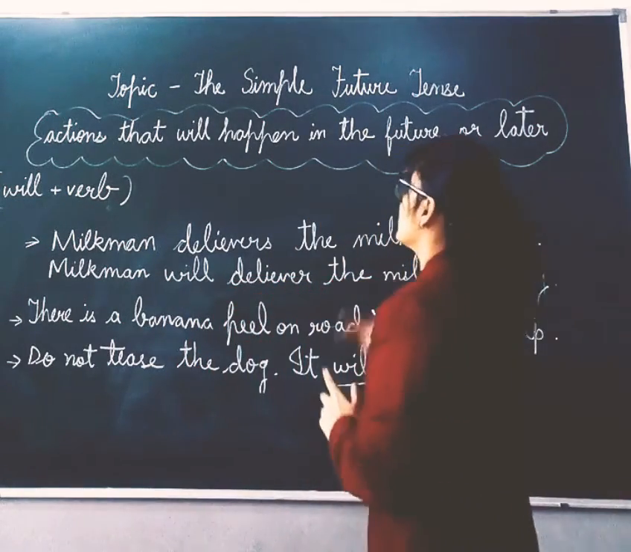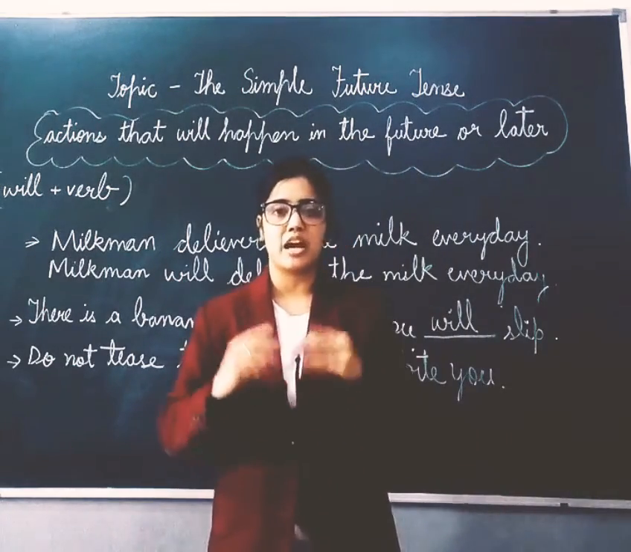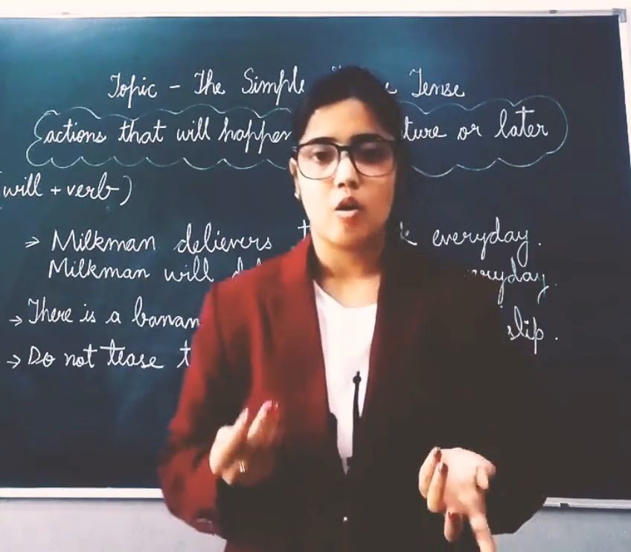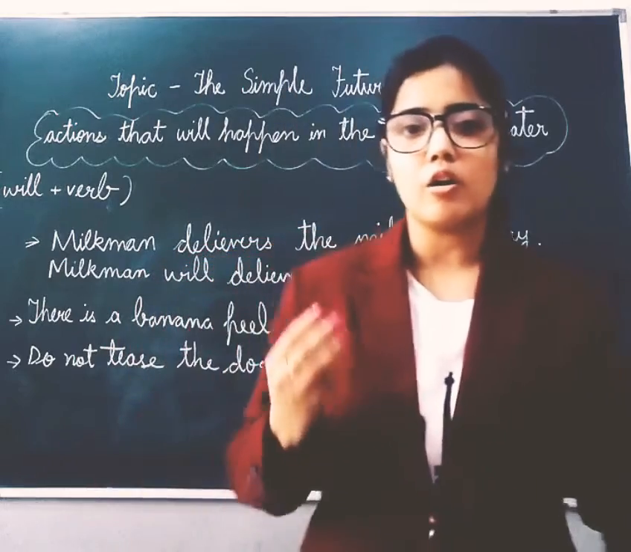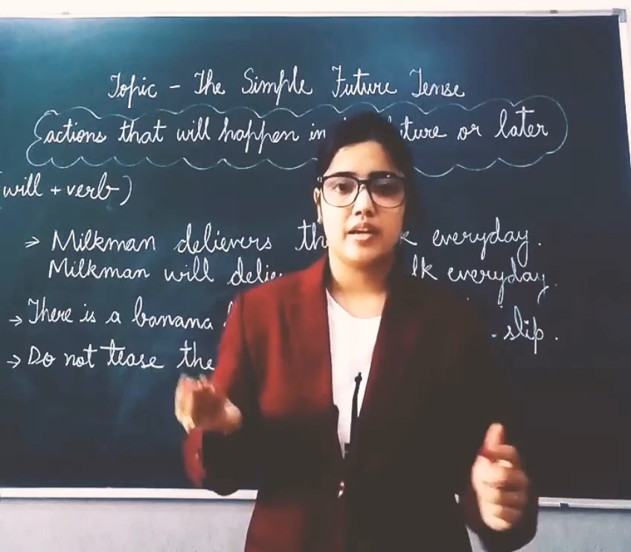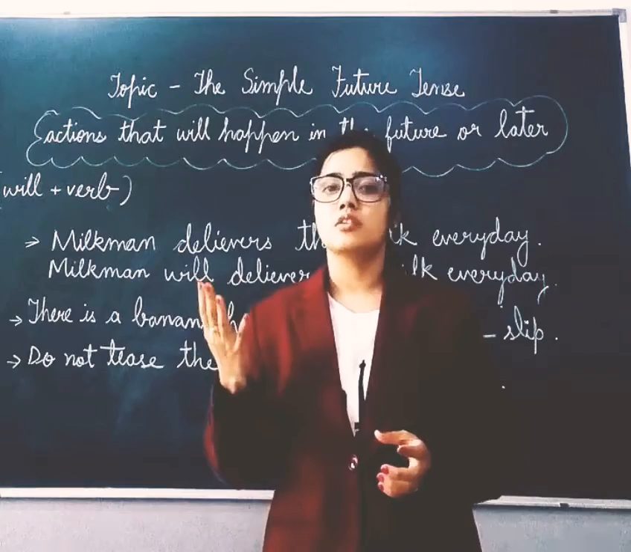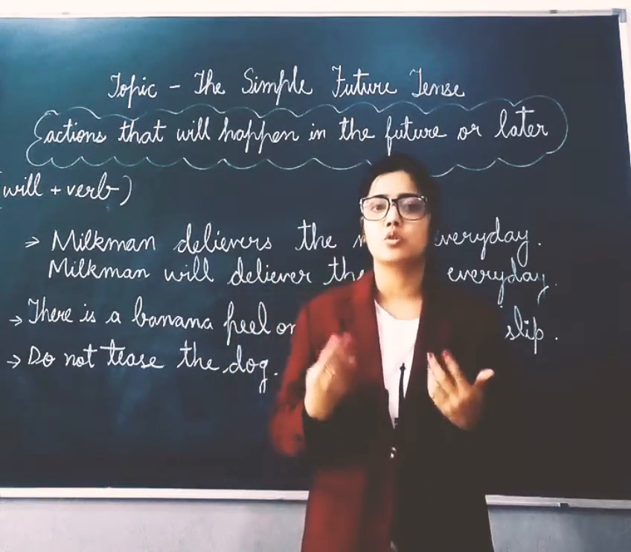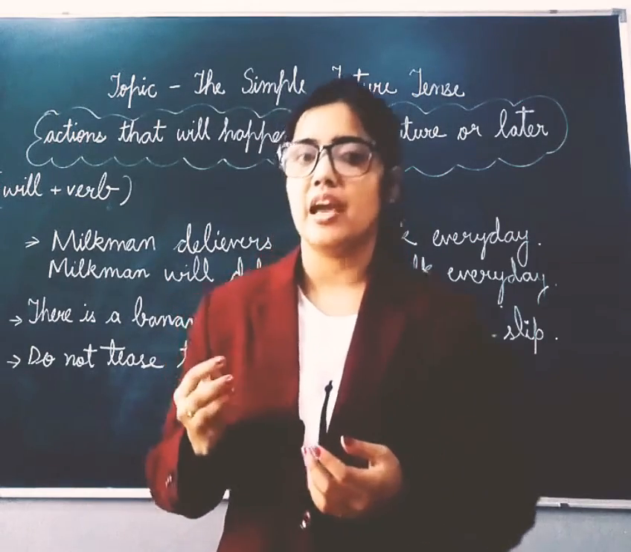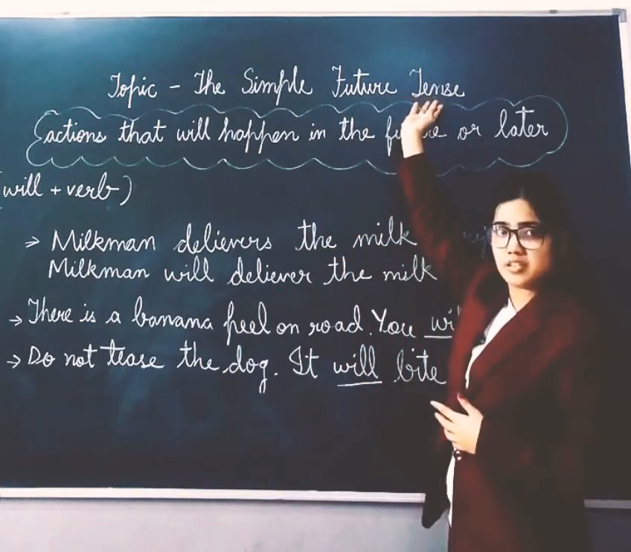Going to study about the simple future tense. With the help of tense, we get to know the timings of the action, like whether the action has been done, or whether the action is going on, or the action will take place later. If the action has been done, then that tense is called past tense. If the action is going on, that tense is called present tense. But if the action will take place later, it will be called future tense.